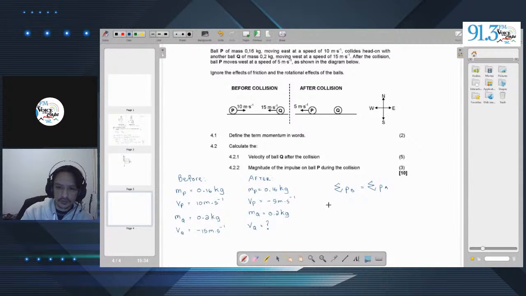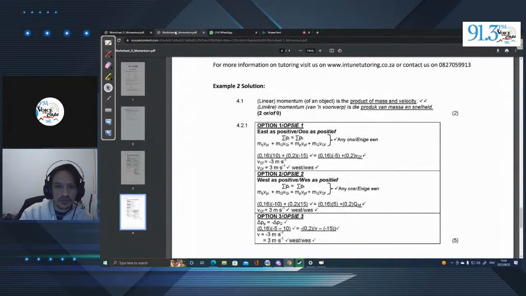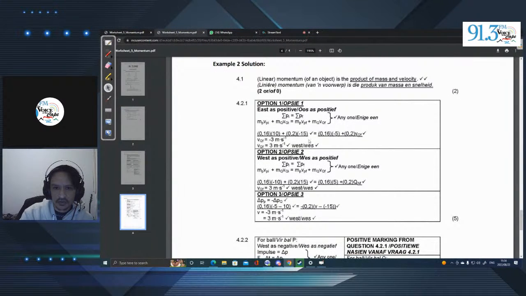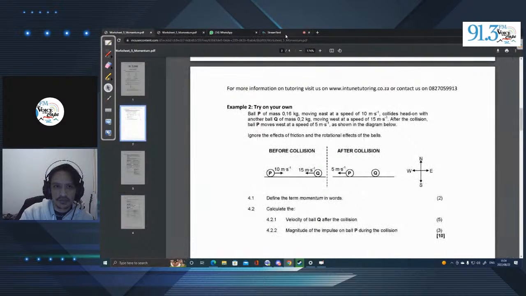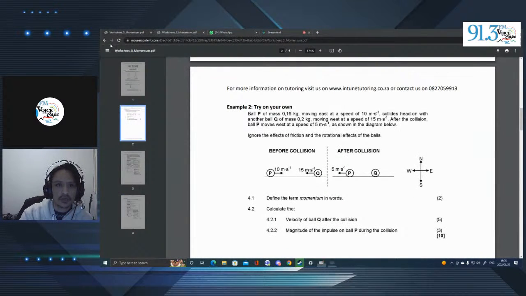So if we just take a look at the memo here, I believe we're going to work them separately, and we can just double check that. And if we look here, that's exactly what we're going to do. We're going to work them separately. So let's do them. Go back here.